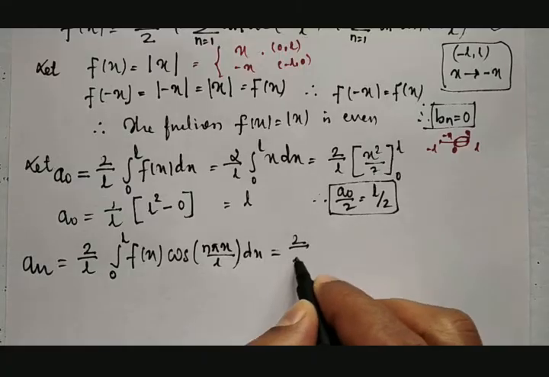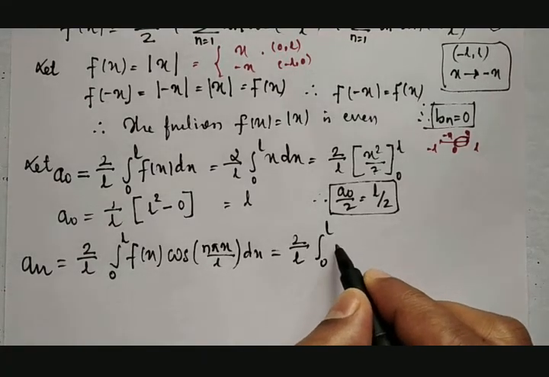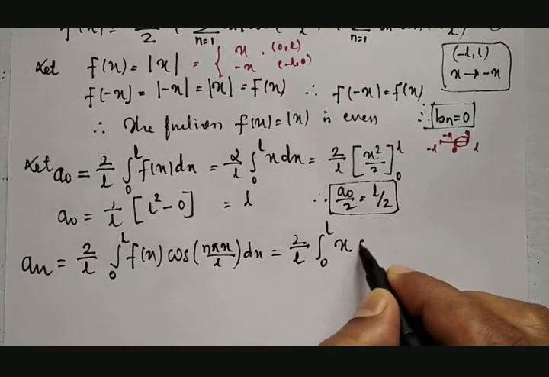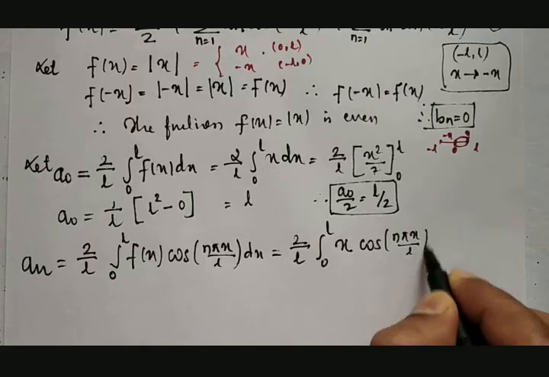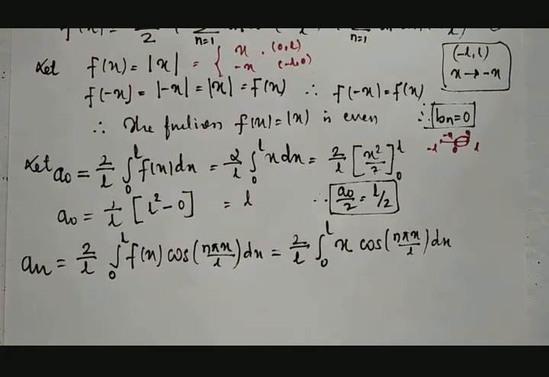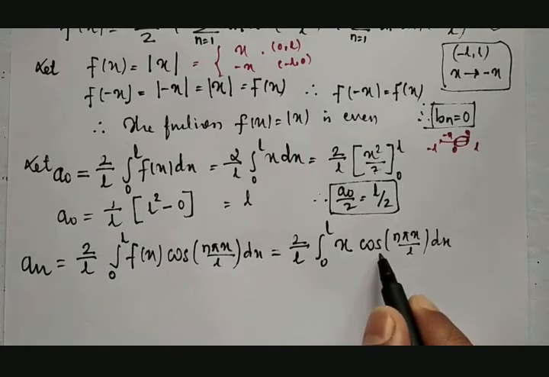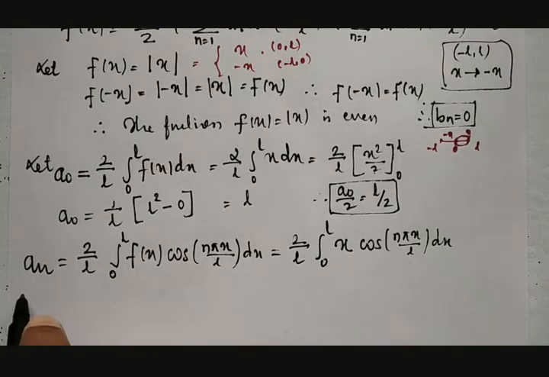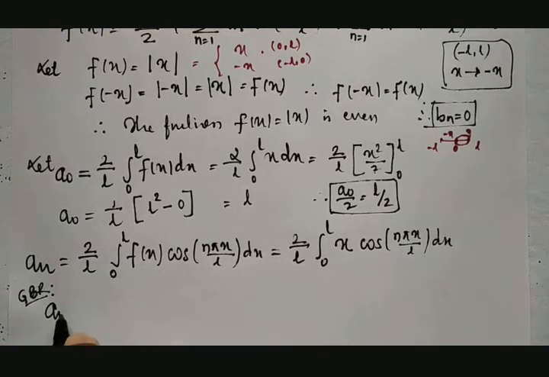That is 2 divided by L integration between 0 to L, what is f of x? x, that into cos of n pi x divided by L with respect to x. Since the function is a product of two functions, one algebraic and one trigonometric, by applying the generalized Bernoulli rule we can obtain the value of an.